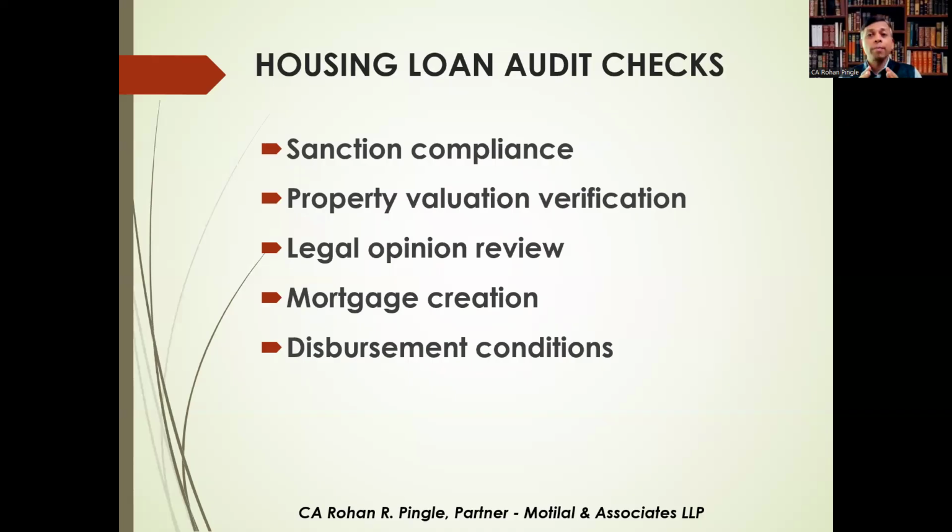Many of the times, what happened is that this legal scrutiny lacks the things. So we need to see whether that property title and ownership is properly legally confirmed by the panel lawyer of the bank. Under mortgage creation, we need to ensure the property mortgage is properly created and documented. And under disbursement conditions, we need to check whether disbursement is made as per stage of construction or purchase agreement only. So auditor must also ensure that property insurance is obtained and assigned to the bank. That is one of the main parts of the thing.